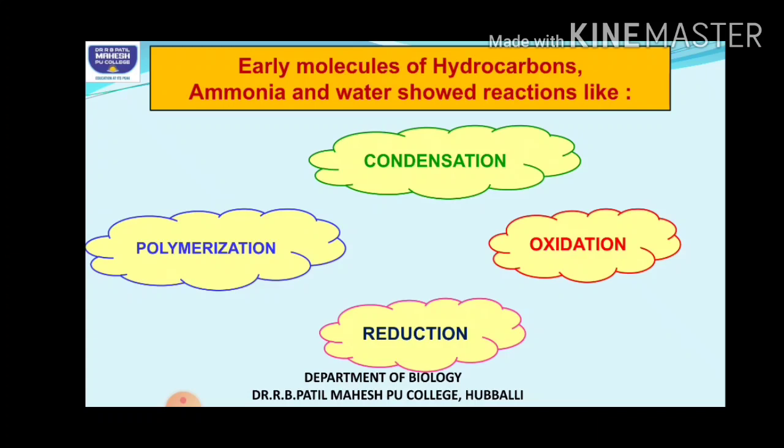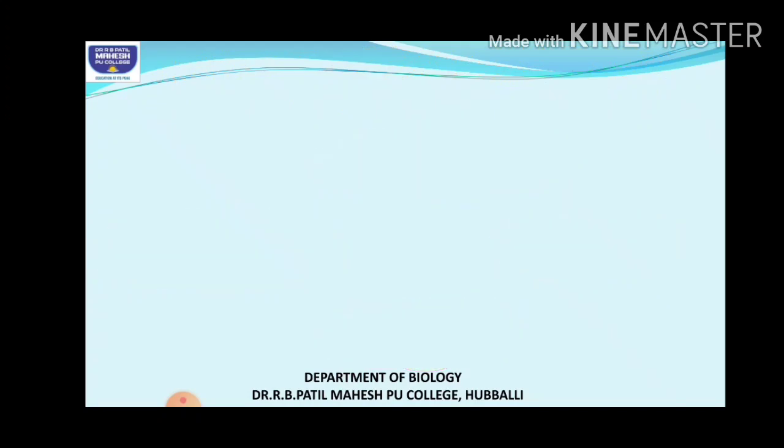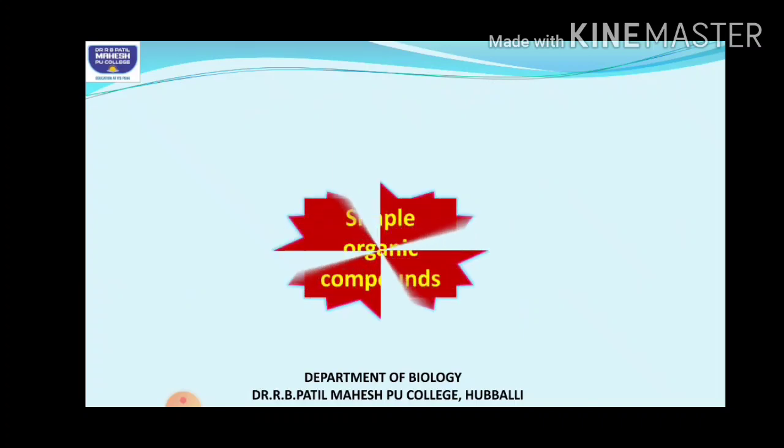You have studied different types of chemical reactions in your chemistry. So like this, many different sorts of chemical reactions were happening. This resulted in the formation of simple organic compounds. Remember, children. So what has happened until now?